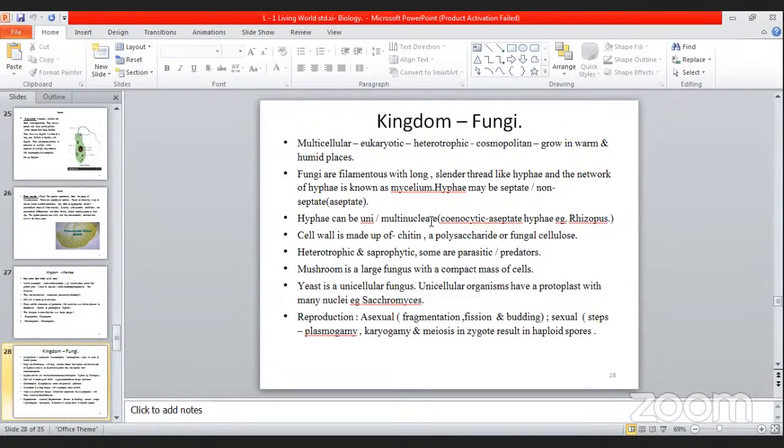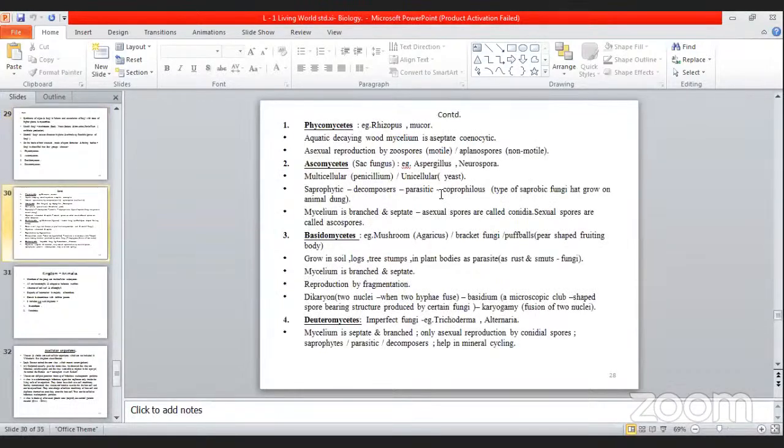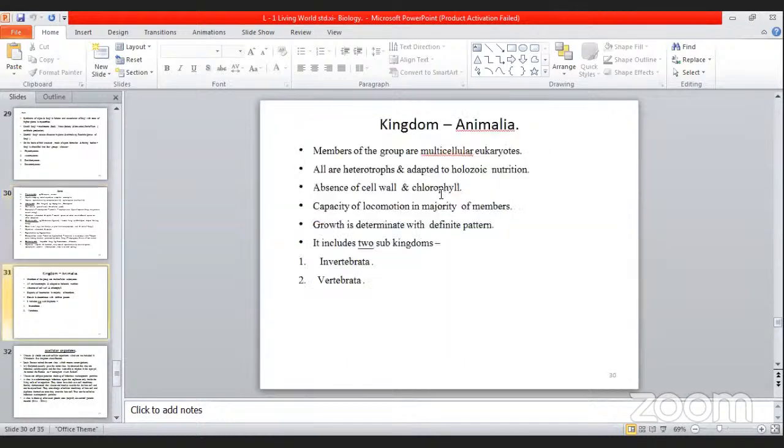Cell wall is made up of chitin. It is a polysaccharide or fungal cellulose. Yeast is a unicellular fungus, and they reproduce asexually by the process of budding. Then these are the different types of fungi, classified into phycomycetes, ascomycetes, basidiomycetes, and deuteromycetes. We will be studying in detail. Fungi can be useful and also harmful. In our practicals also, we will be studying in detail. Just learn one example for each.